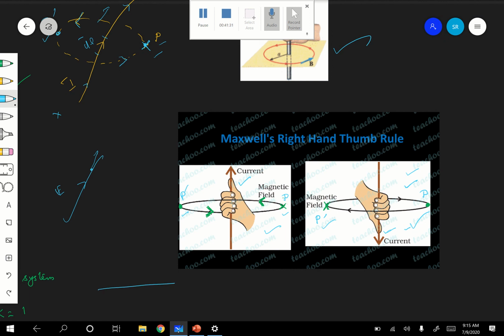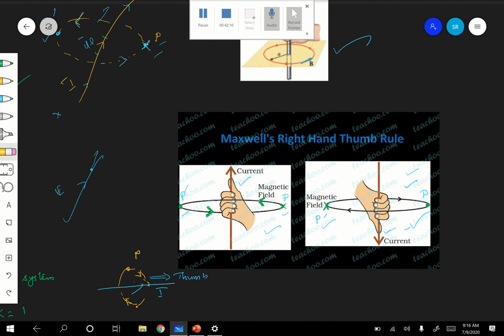Therefore, if the direction of the current is like this, this is the direction of the thumb. Your curvature of the finger will be perpendicular in this direction. So here if this is P and this is P dash, hope you are following, circular.